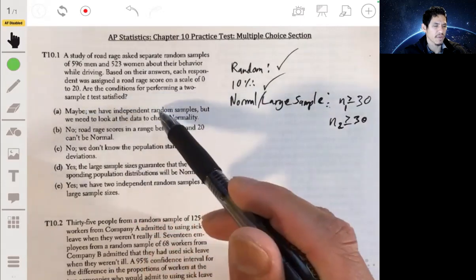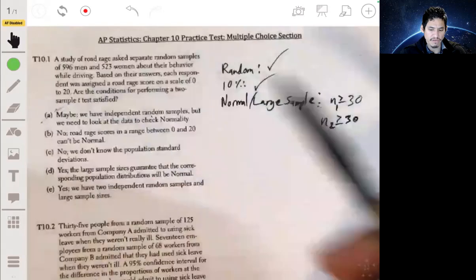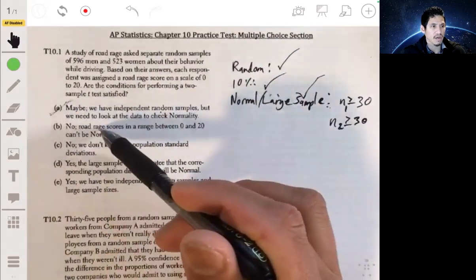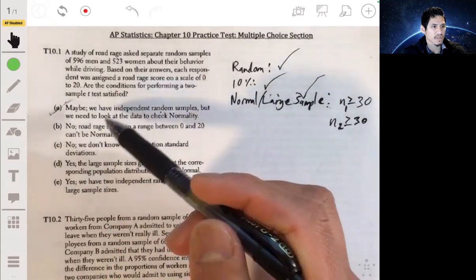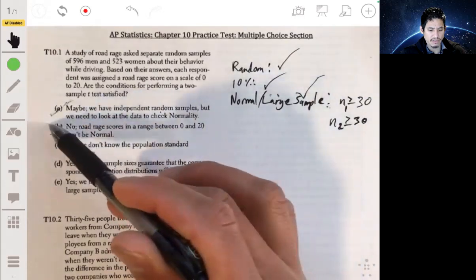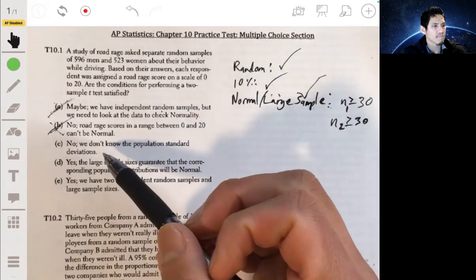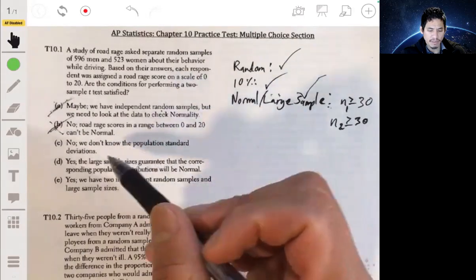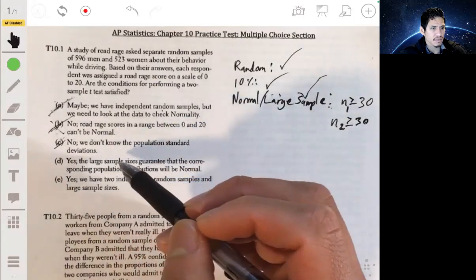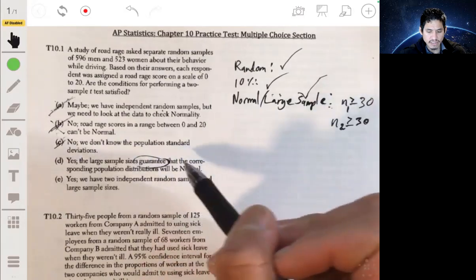So we don't need to check for normality. That's not going to be A. We don't need to check for that because we already have the third condition met. That takes care of that. Range score between 0. It's definitely not no because conditions are met. We don't need the population standard deviations for this. Yes, the normal large samples guarantee the corresponding. No, it's not necessarily going to guarantee.